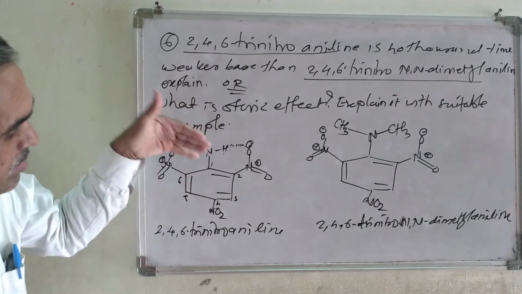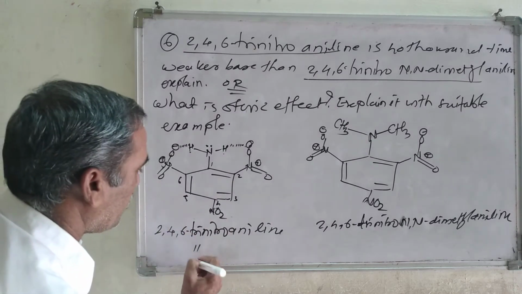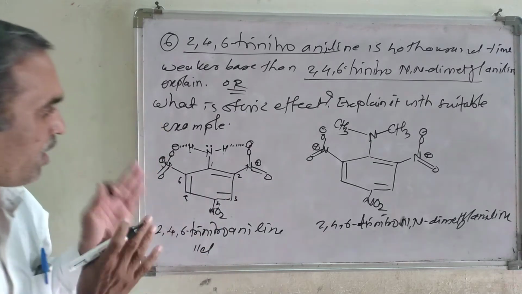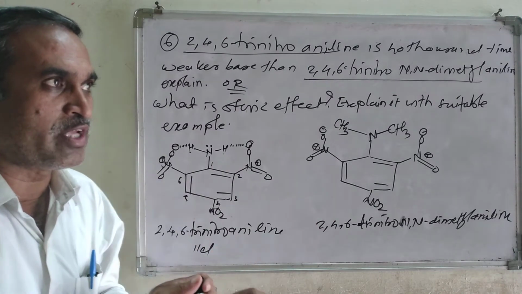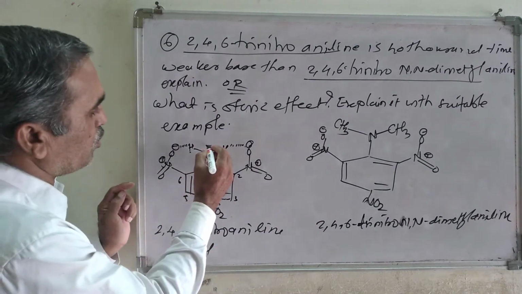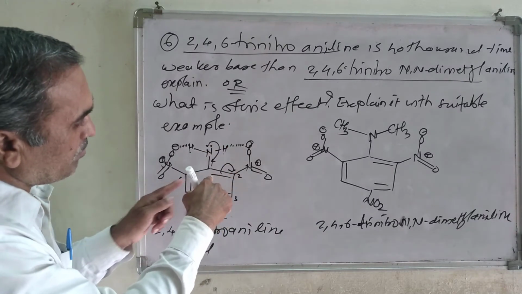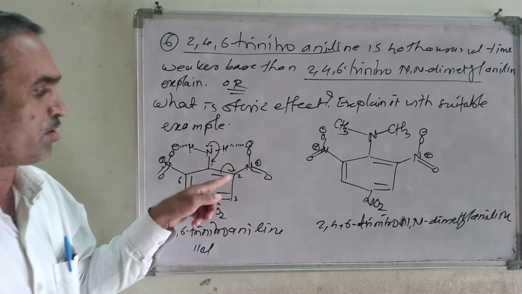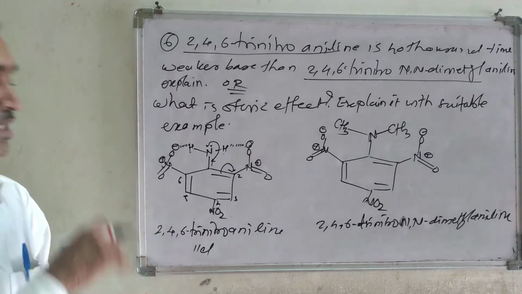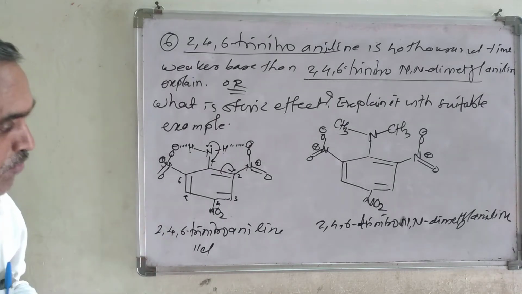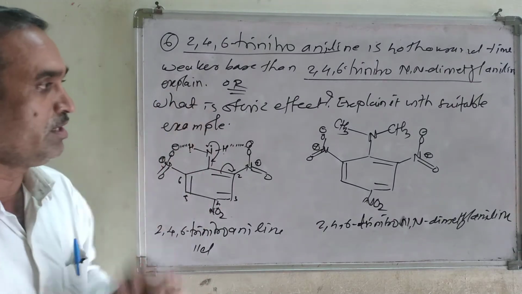The lone pair and the carbon-carbon double bond are in the same plane, in parallel, and therefore we can easily draw the resonating structure, and this lone pair moves like this to form the double bond here. This carbon-carbon double bond concentrates the electron density over there, and then the nitro group is also involved in the delocalization, and therefore this nitrogen atom is not available for donation.